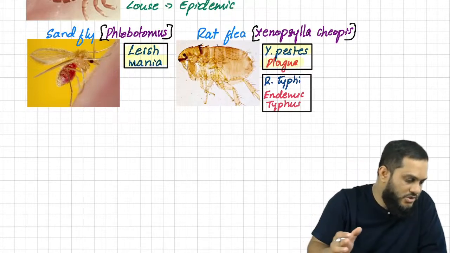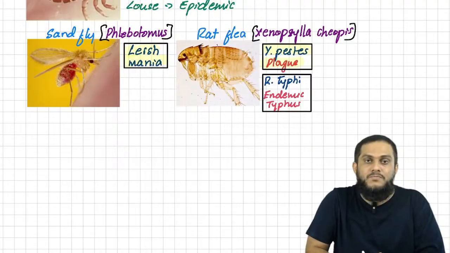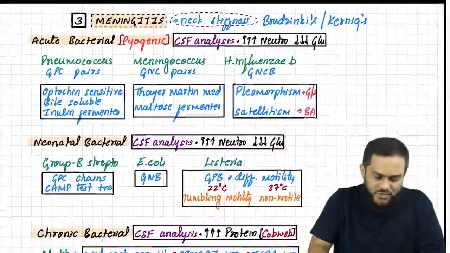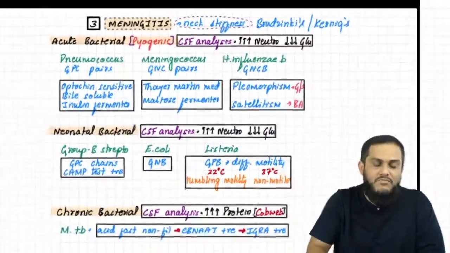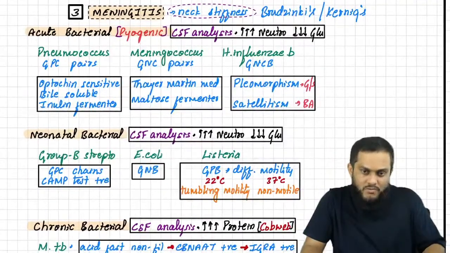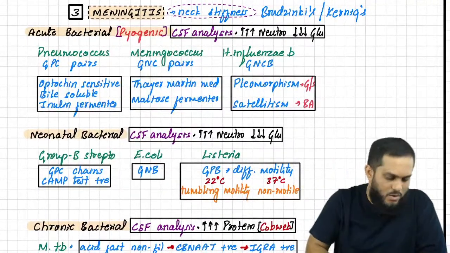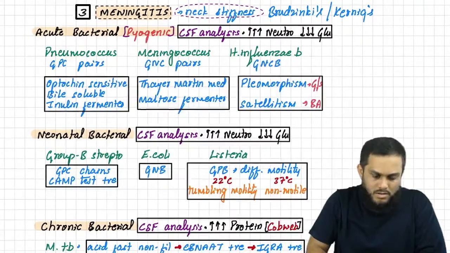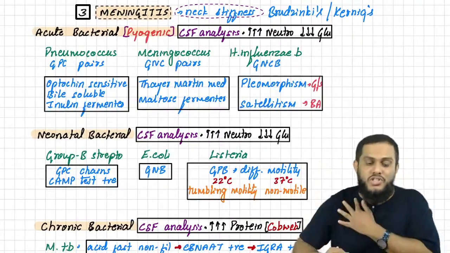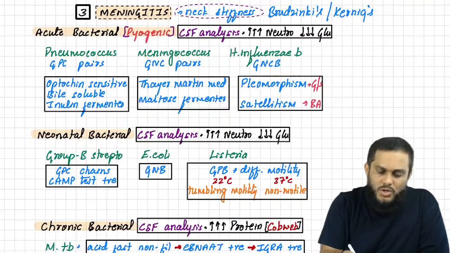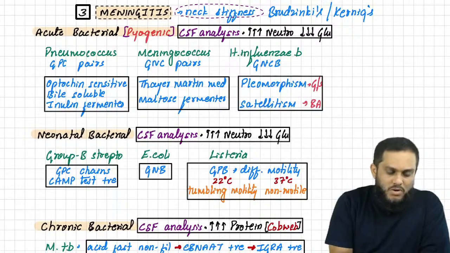Xenopsylla cheopis. Okay, so with that, what were we discussing, sir? We were discussing meningitis. I was telling you first you should be able to identify meningitis, and we are now in a state to identify it, because we know the manifestations of meningitis: neck stiffness, Kernig sign, and Brudzinski sign. Once you have understood this, you have to realize meningitis is broadly classified.